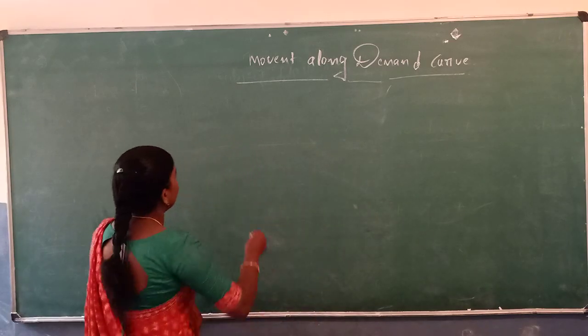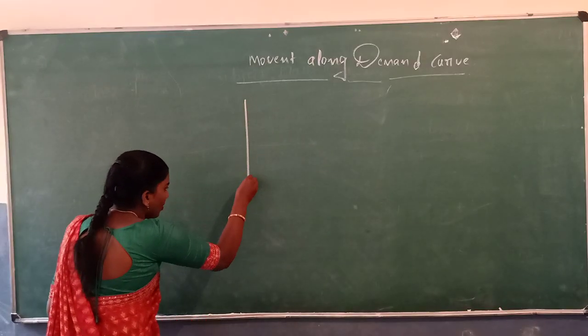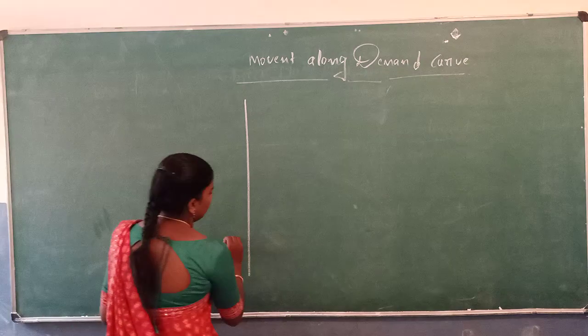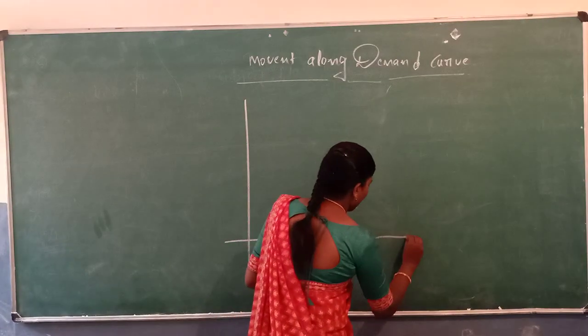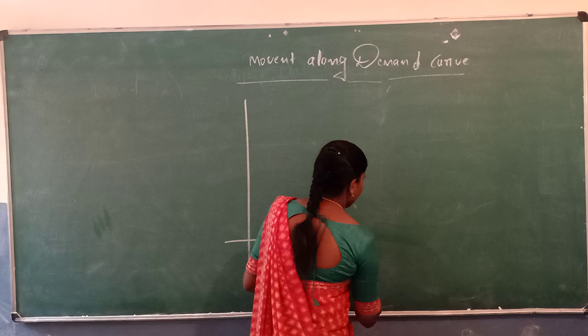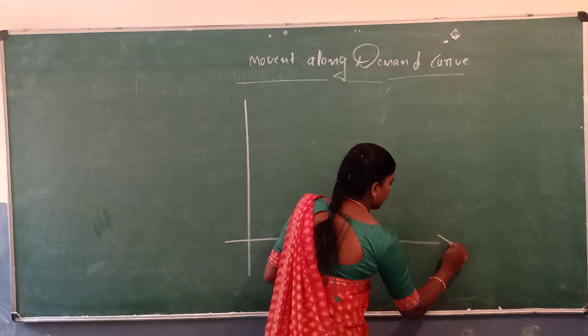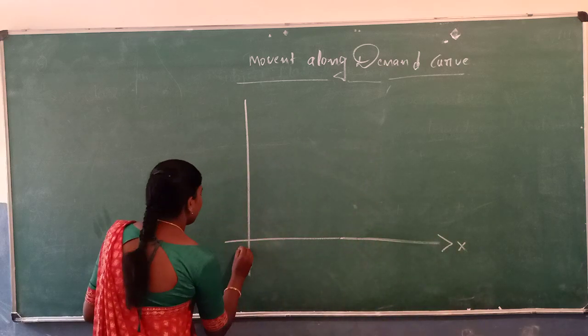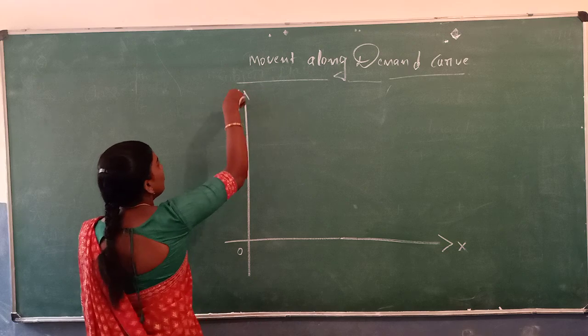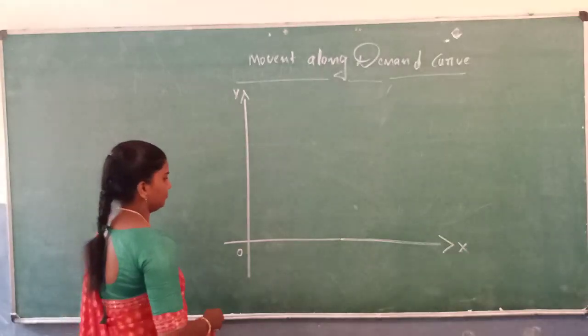Movement along demand curve. X axis and Y axis.